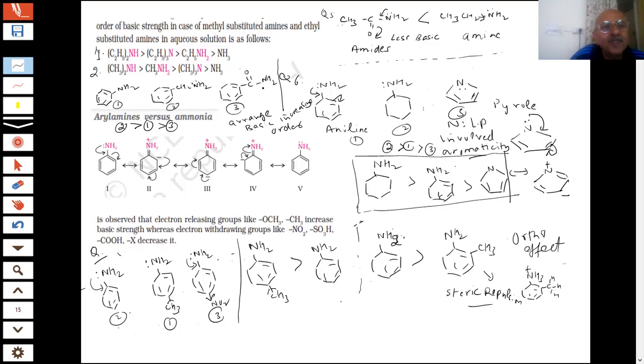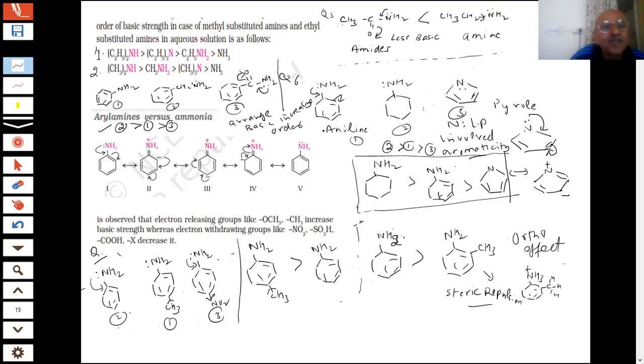Amines will be the least basic, because here the effect is operating. Oxygen is highly electronegative. It can accept the negative charge. Here also it is going, but that charge is going on carbon. Here the charge is going on oxygen. Electron withdrawing group is there, and it will do resonance.